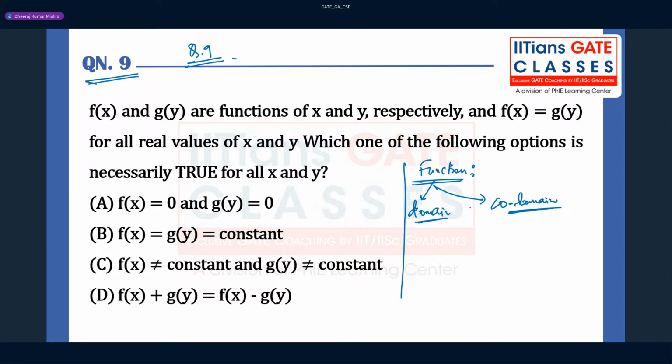So now what will you do here? When can you say two functions are the same, when can you say f equal to g, that the two functions f and g are equal, right? That is very important. Ashish is saying D can be the correct answer. Correct, okay. So yeah, you just check it out, right? Just give me the correct one so that I can verify. Function of x and y.